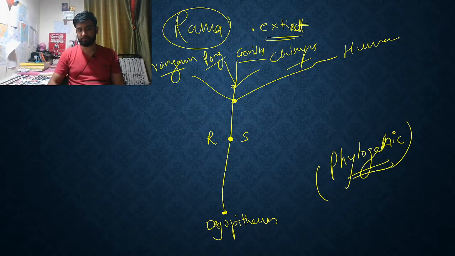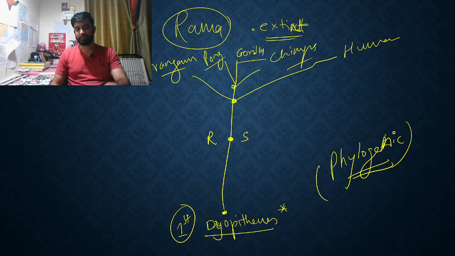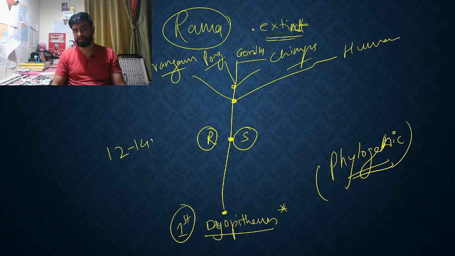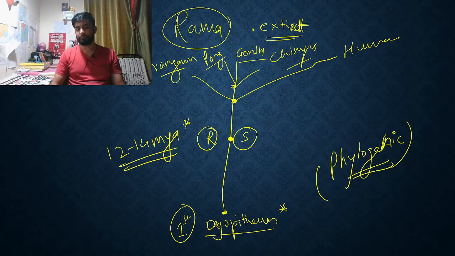Now you see that Dryopithecus is something you have to understand as the first one. As far as our research is concerned, this is someone we can start our beginning with. Then somewhere between 12 to 14 million years ago, we'll find these two creatures over here.